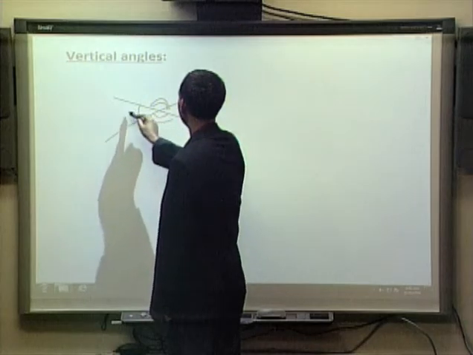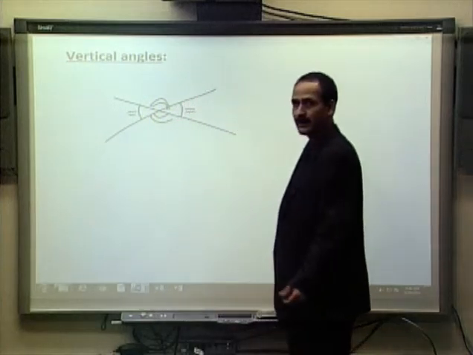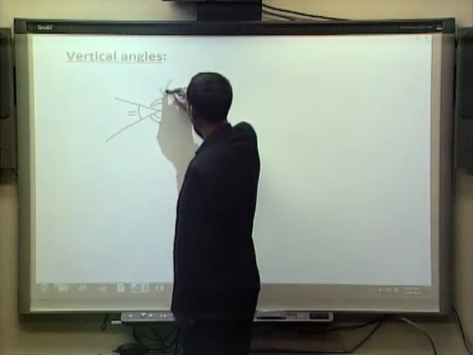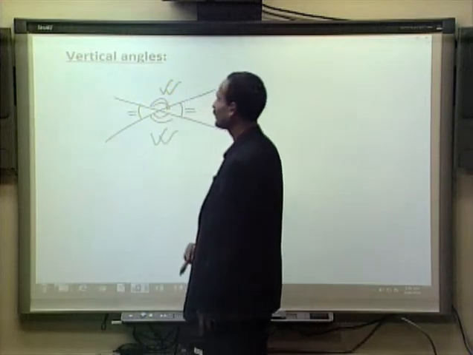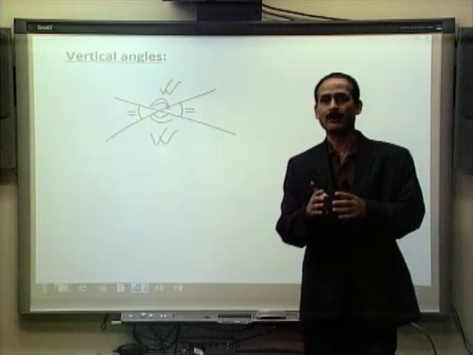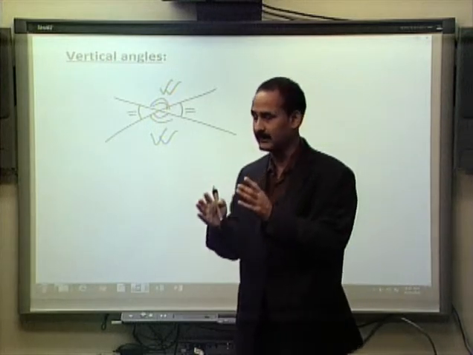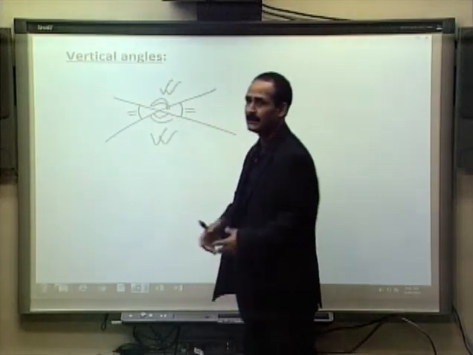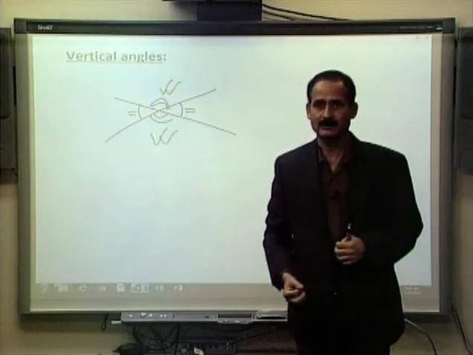This angle and this angle, they are called vertical angles, and similarly this angle and this angle, they are also called vertical angles. By vertical angles we mean the pair of angles. These two together are vertical angles, and these two together are vertical angles.